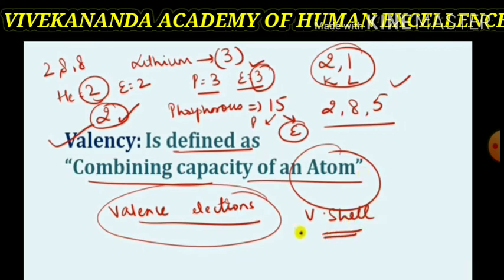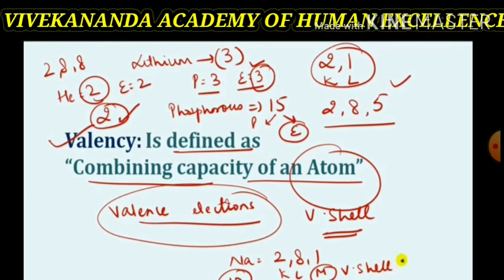Valency is different for different elements and valence electrons are different for different elements. Which is the valence shell? The outermost shell of any element is called the valence shell. Therefore, in sodium, it has the third valence shell and its electron is only 1.